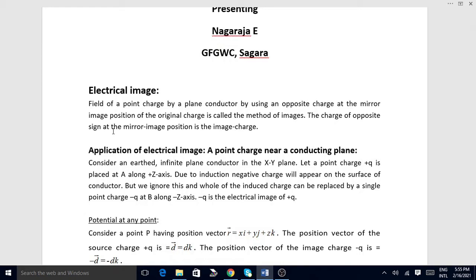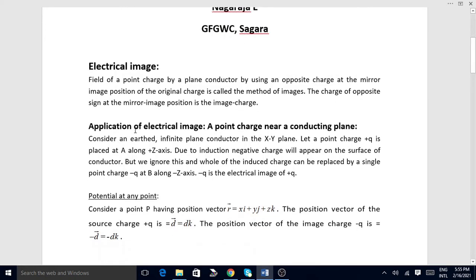The source charge, or the original charge, is plus q, and we are assuming one more charge, minus q, at the mirror image position of plus q. So taking a charge of opposite nature, equal magnitude, and at the same distance is the electrical image. It's a tool for solving problems in electrostatics.